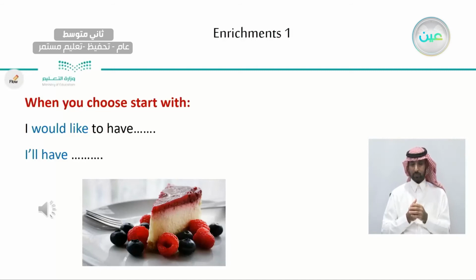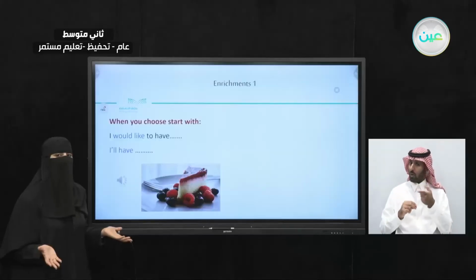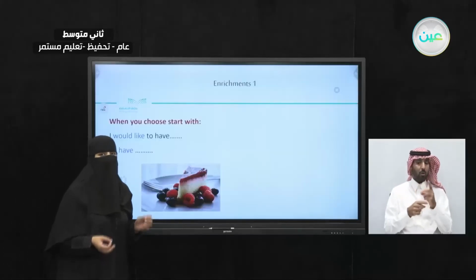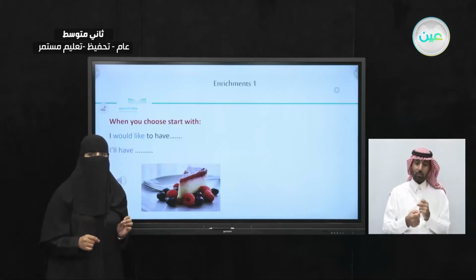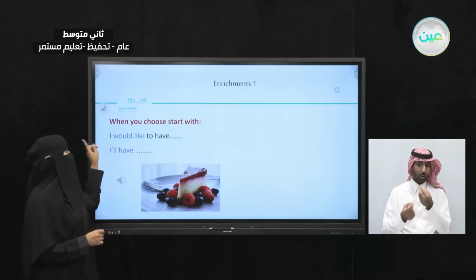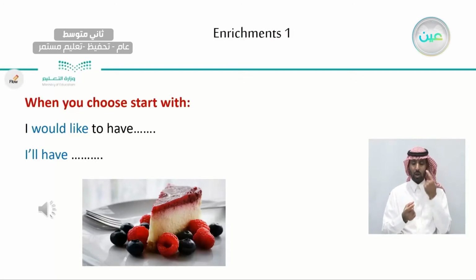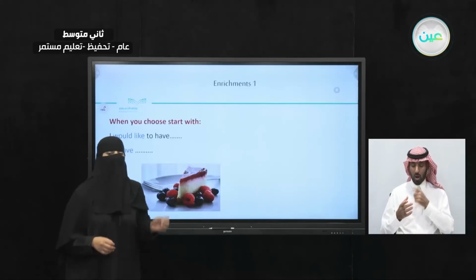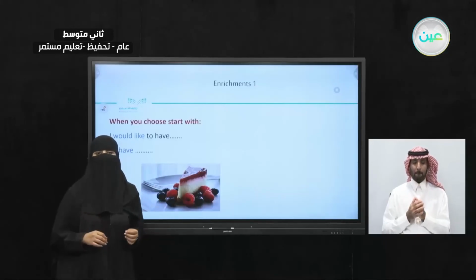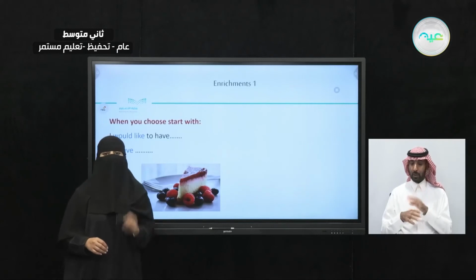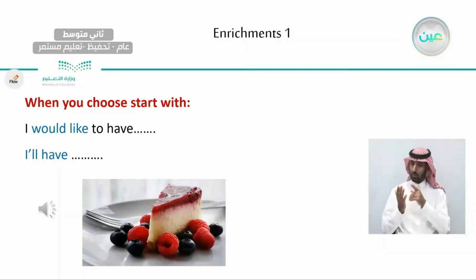Now, let's take a look here. So, when you choose, how are you going to tell the waiter what you chose? What was your preference from their menu? You can start with I would like to have, or I would like, and you can say I'll have, and you can tell the waiter the thing you chose from their menu. Now, let's listen to this conversation and the way the order is made.